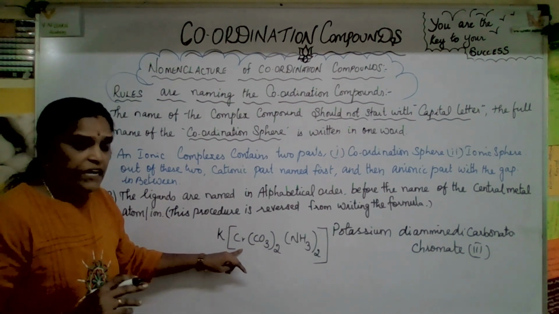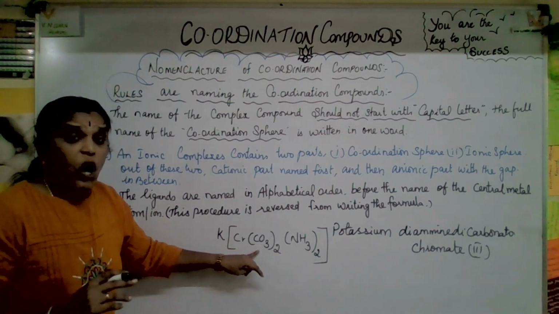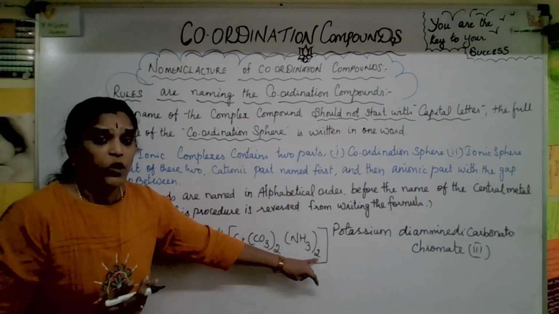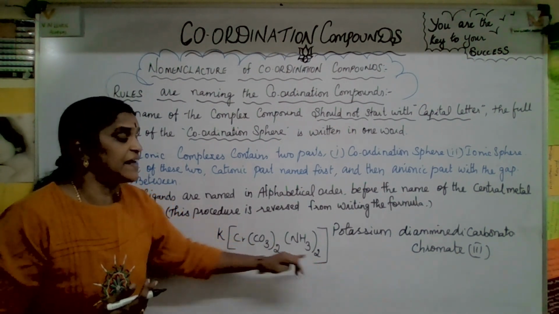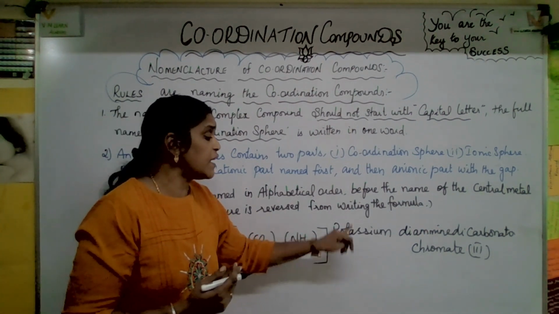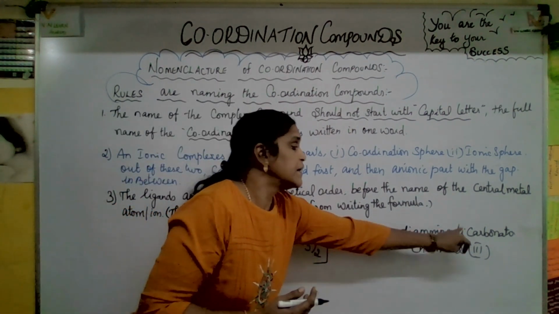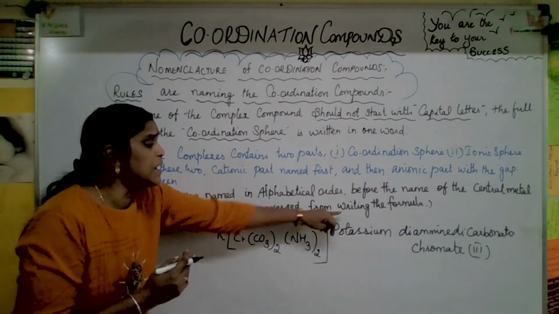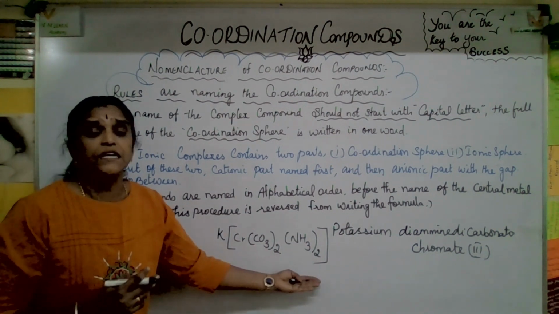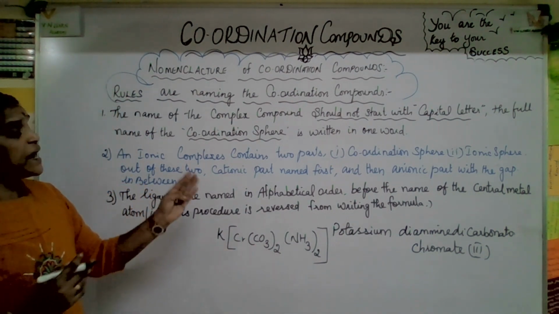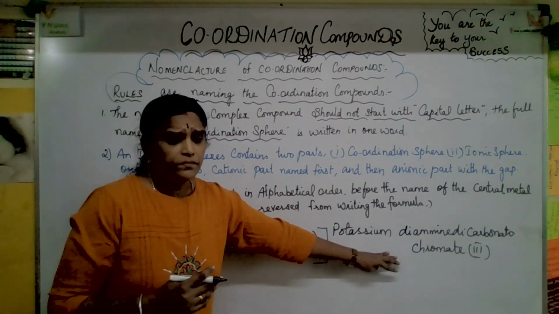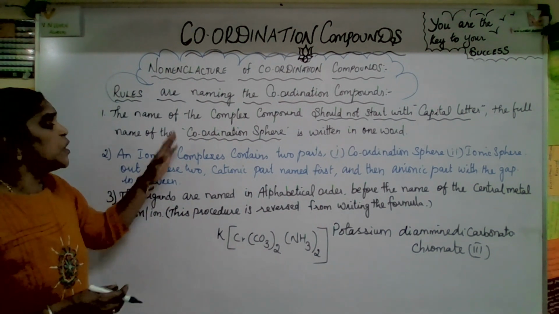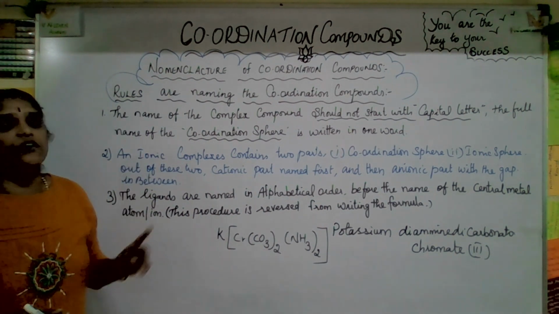See, writing the formula, what is it? Potassium, the central metal atom chromium, and carbonate. As we write first carbonate, then amine, that is the amino compound, ammonia, next. But here, according to the alphabetical order, it is potassium diamine, dicarbonato, chromate. So, while writing the formula, you write carbonate first and ammonia next, whereas while naming that complex ion, you have to give alphabetical order. Hope you're clear with this third point. Okay, now let us go to the next point.